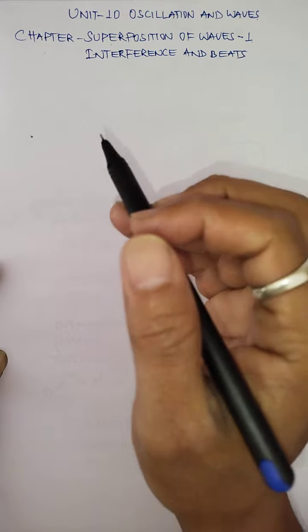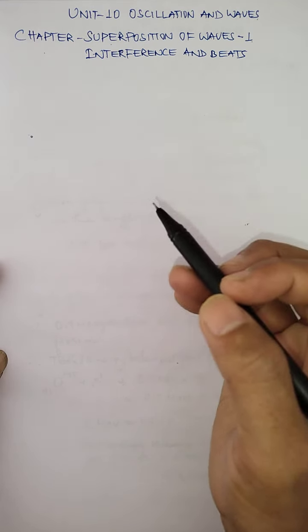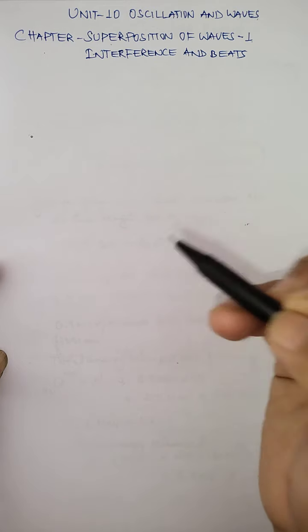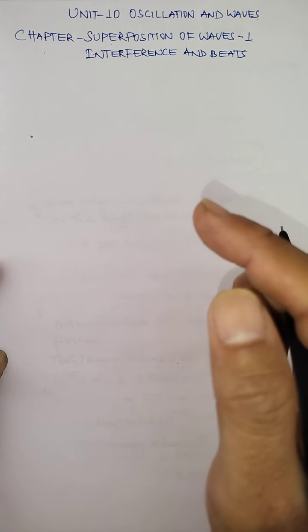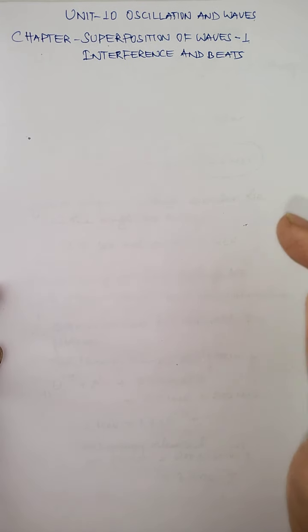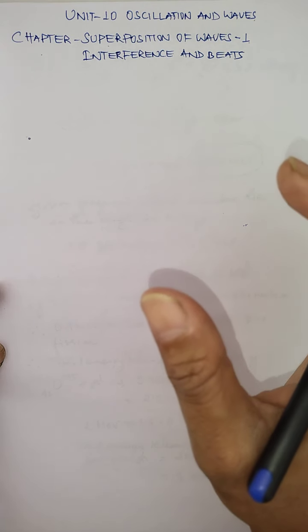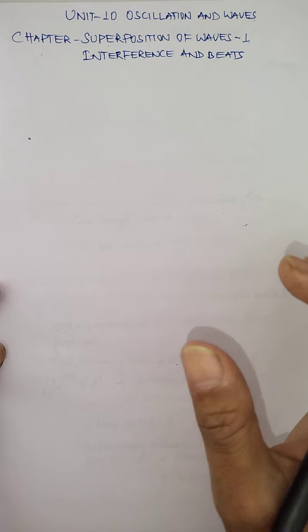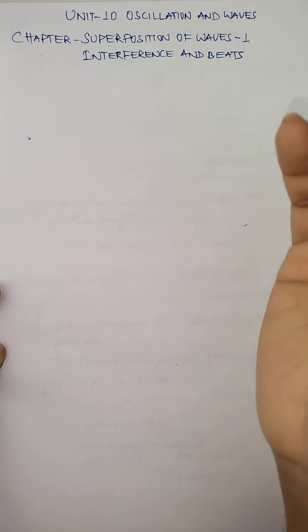So when more than one wave propagates in a medium, these waves can make the particles vibrate independently. Under this case, the two waves propagating in a medium can have a superposition. That means they can overlap or superpose each other, and due to this superposition, some redistribution of energy takes place, because waves carry energy, as I said, and it can be light energy or sound energy.